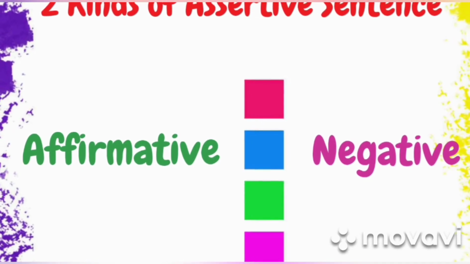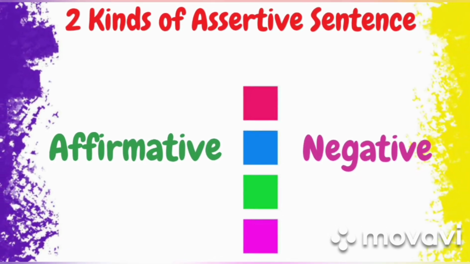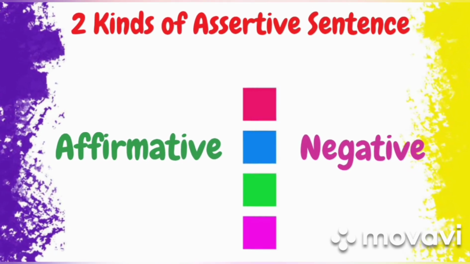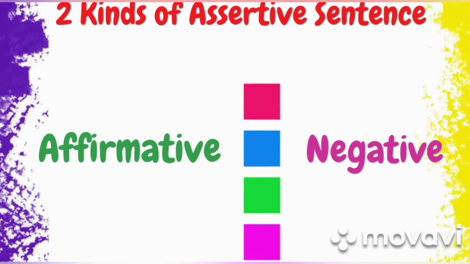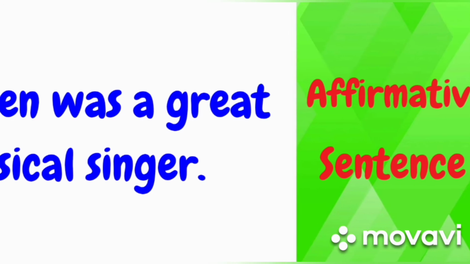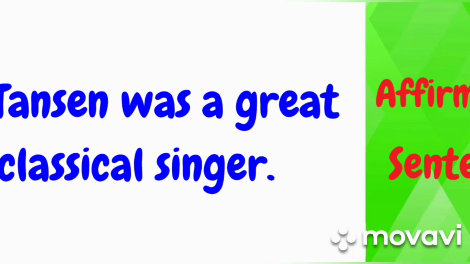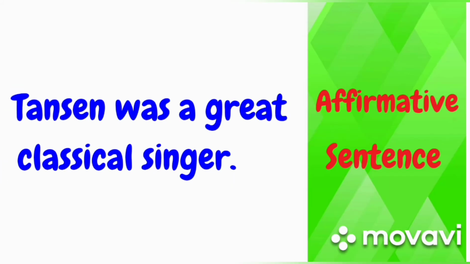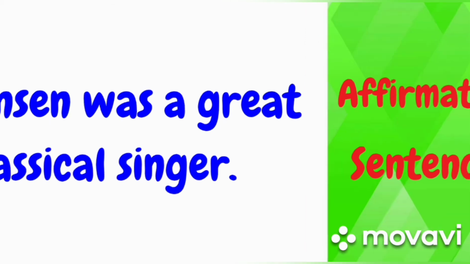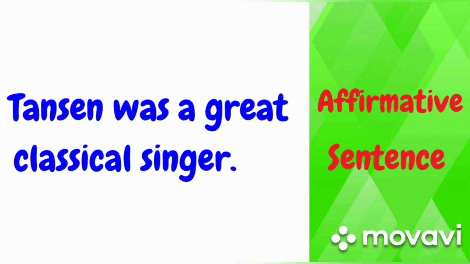Now children, this assertive sentence again can be subdivided into two kinds, that is affirmative or negative. So what is an affirmative sentence and what is a negative sentence? An affirmative sentence is a sentence where we do not put no or not. For example, Tansen was a great classical singer. This sentence is giving us an information, and also in this sentence we have not used no or not. So this is an affirmative sentence.